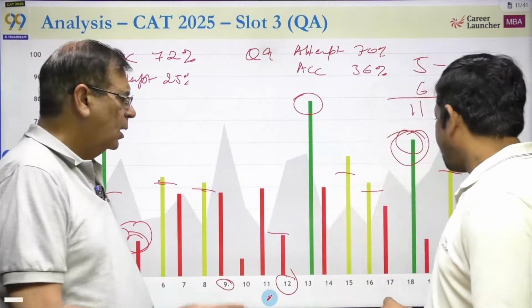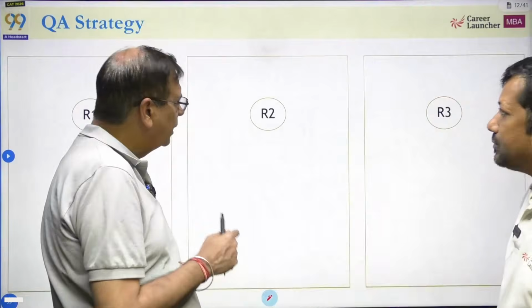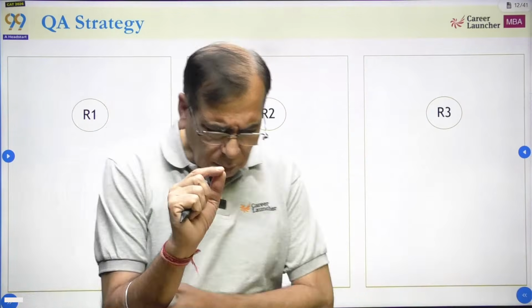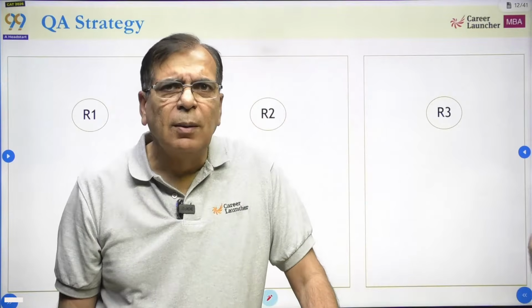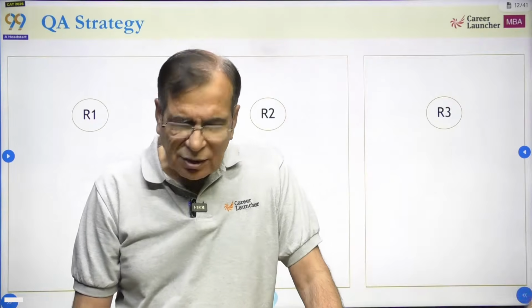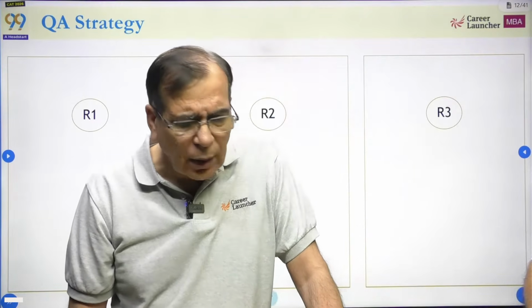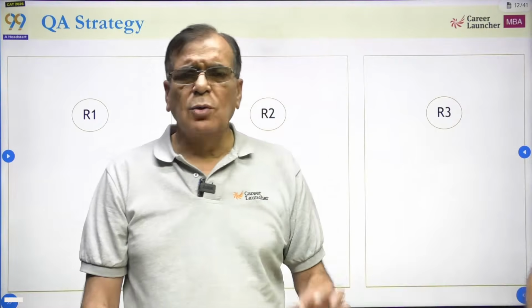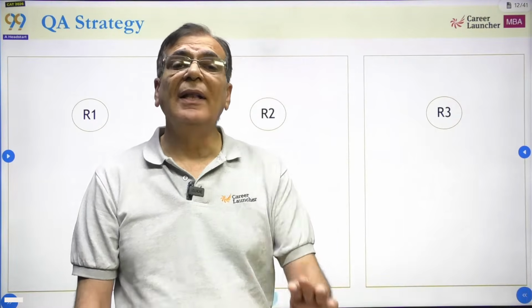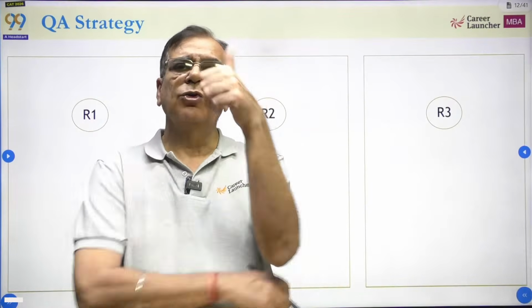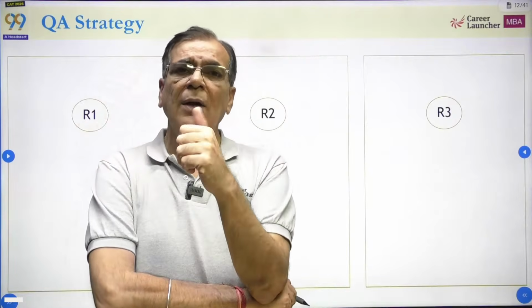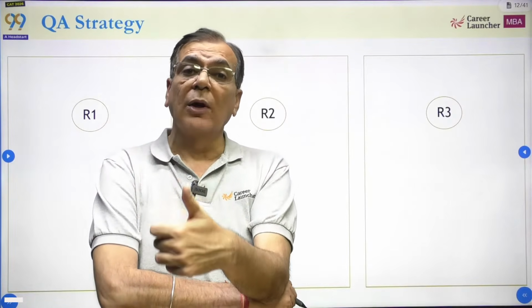Ye important hai. इसके साथ में I will say another thing which we need to remember. Okay, what is round 1, round 2, round 3? I'll explain along with this part. So what we suggest is, first of all, people find when you start taking a paper, you want to rush, you want to go through it fast. जल्दबाजी नहीं करनी है. Don't rush through anything. You have ample time. Okay, so your job is to read the question carefully. And if you find it easy, attempt it. If you find it difficult, leave it. But the critical part is you should not try to save time by reading the question fast. Second thing you need to remember, you should not try to calculate fast or solve the question fast.